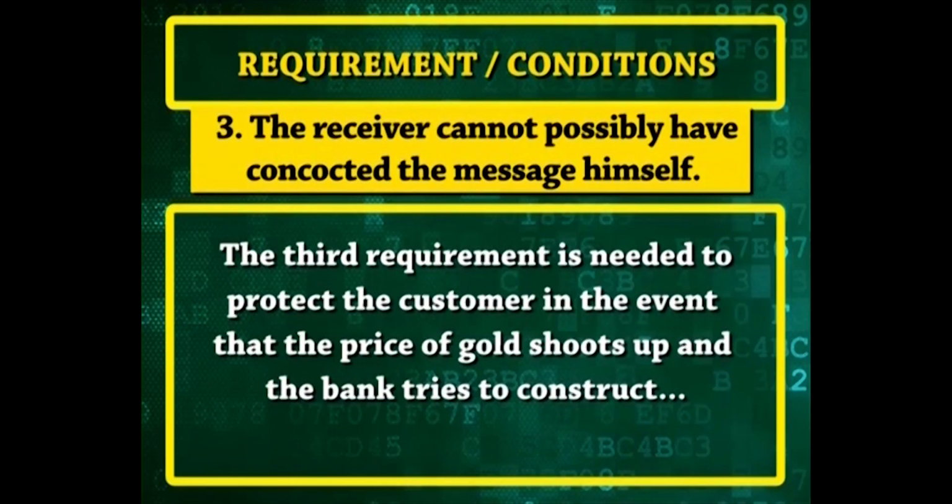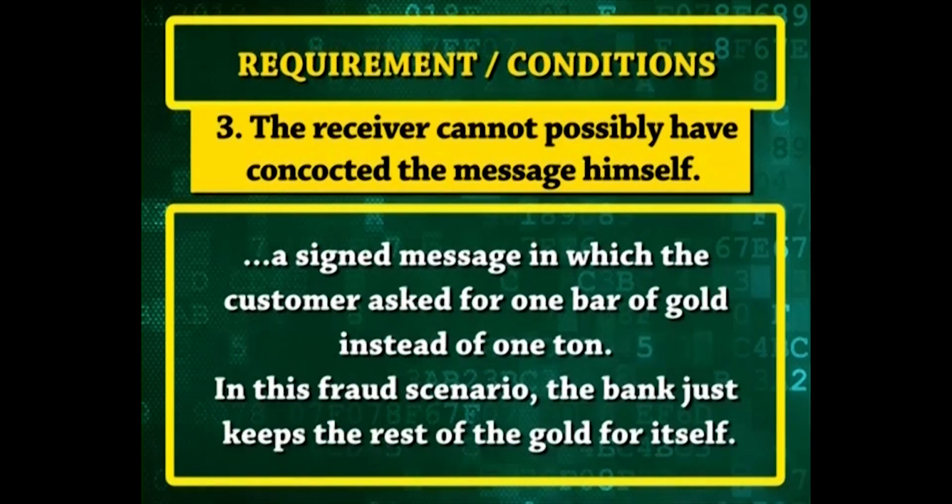The third requirement is needed to protect the customer in the event that the price of gold shoots up and the bank tries to construct a signed message in which the customer asked for 1 bar of gold instead of 1 ton. In this fraud scenario, the bank will just try to keep the rest of the gold for itself.